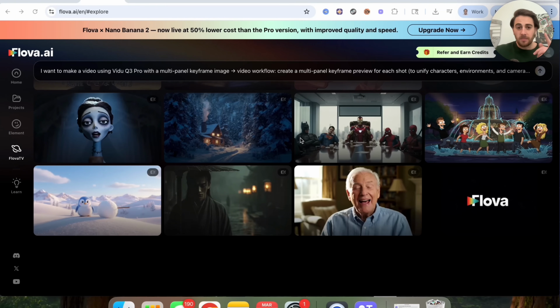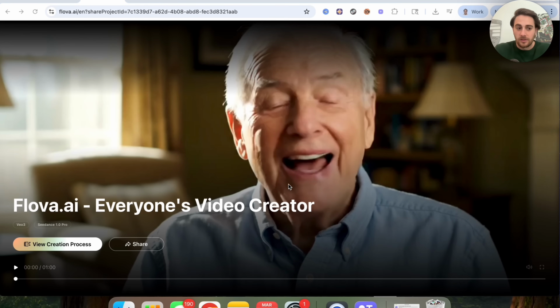Now, use case number one that I want to show you is how you could actually get this to create your content. In order to do that, you would create yourself as a character, and we can see that that's what was done with this old man in this example right here. We could click into this, see exactly how this was created. It was made with VO3, it was made with Dance 1.0 Pro, and we could see the creation process right here, or we could watch and see what this actually looks like.